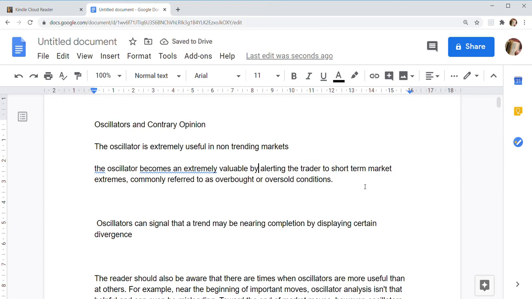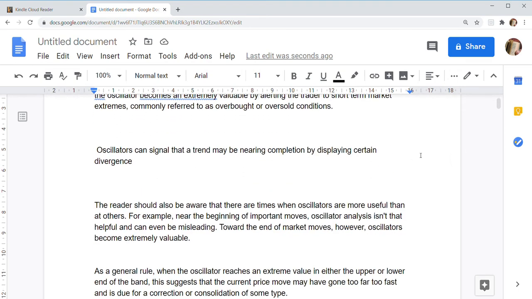By alerting traders to short-term market extremes, commonly referred to as overbought and oversold conditions, oscillators can signal that a trend may be nearing completion or by displaying certain divergence. Divergence means a difference in two indicators.